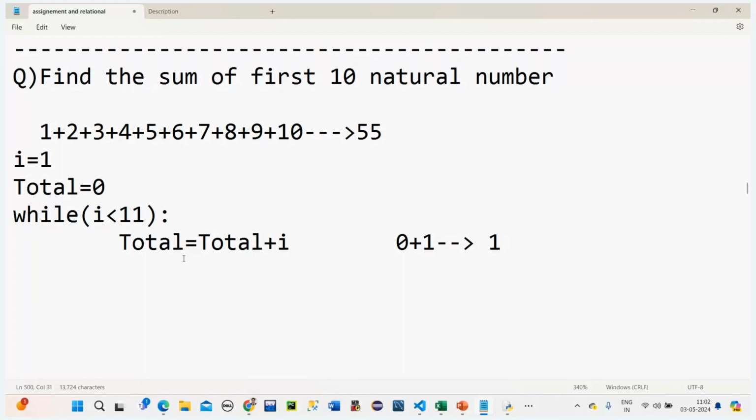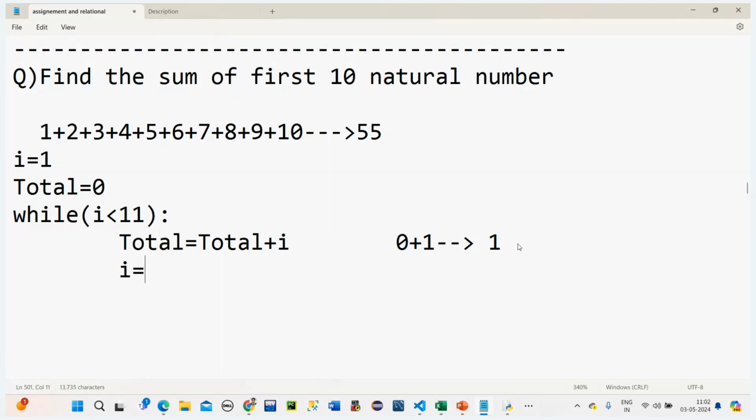Now it has to go again, so we have to update the value of I also, to make the condition false and come out of the loop.